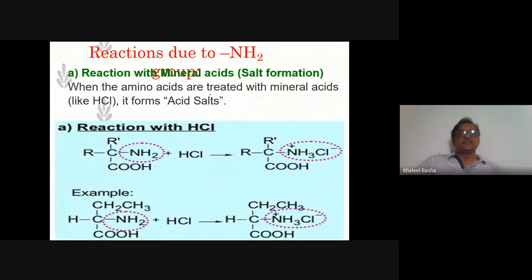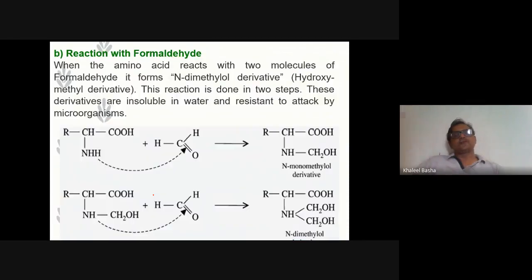So the reaction with mineral acid, the same glycine with HCl, forms mineral acid salts. Reaction with formaldehyde is one of the most important reactions. This is the Sorensen formaldehyde titration method. This reaction is most important during the experiment, or during the volumetric estimation of glycine.